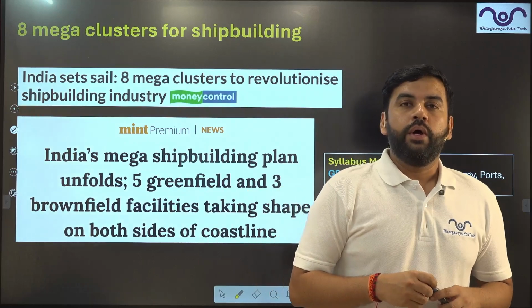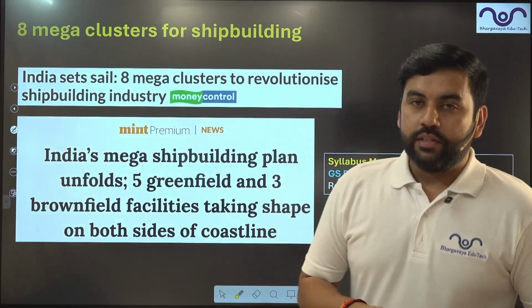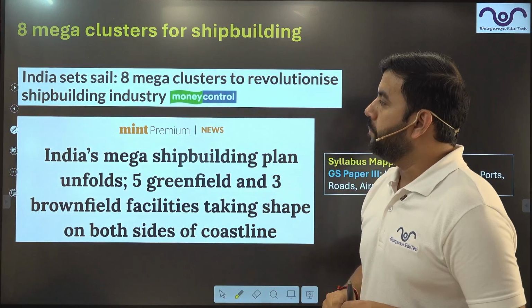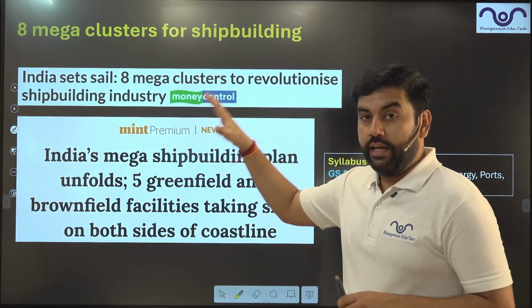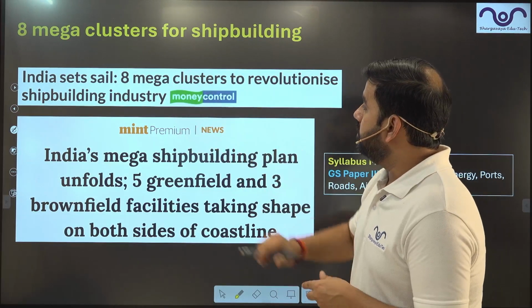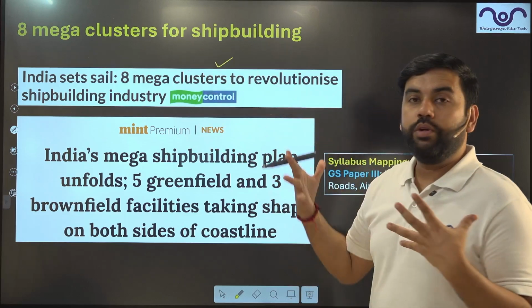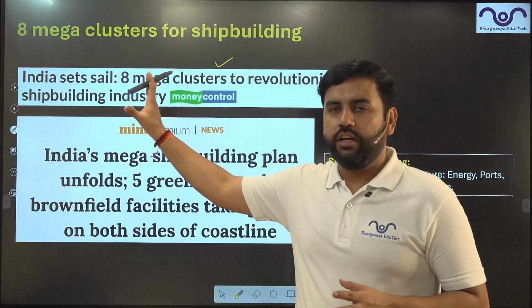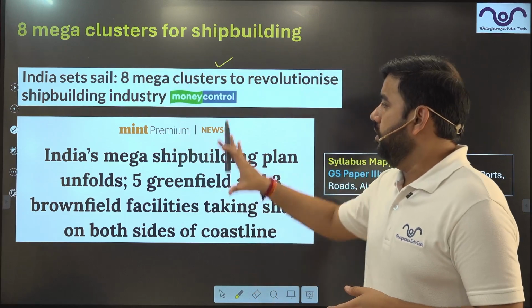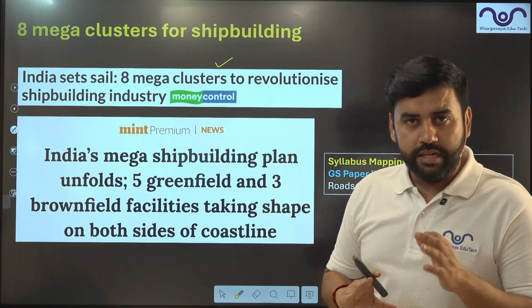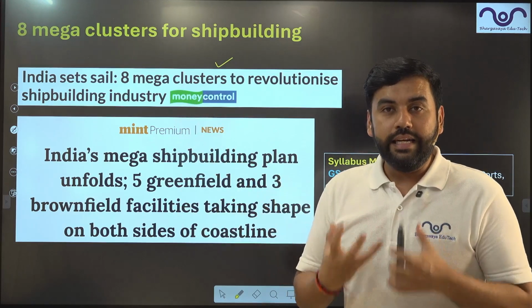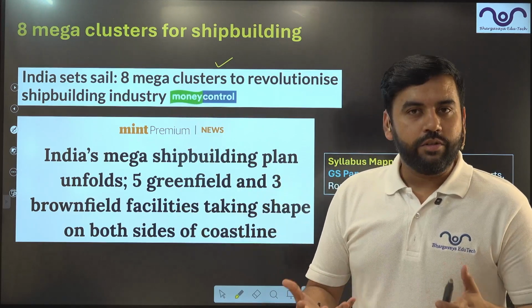Now, the first topic that we will be discussing is with respect to the mega clusters for shipping in India. Now, India is set to sail, right? 8 mega clusters are going to be created, which will revolutionize the shipping industry in India. Now, this article we have taken from Money Control. A similar article was published in the Mint also, because we take all these kinds of sources to bring you the latest possible details in terms of economy.